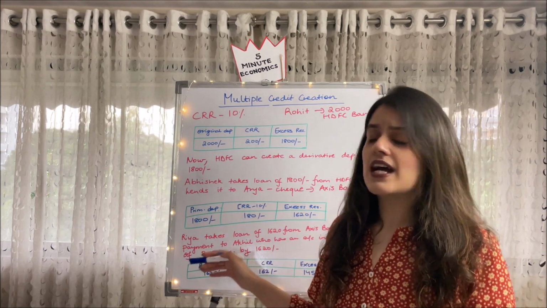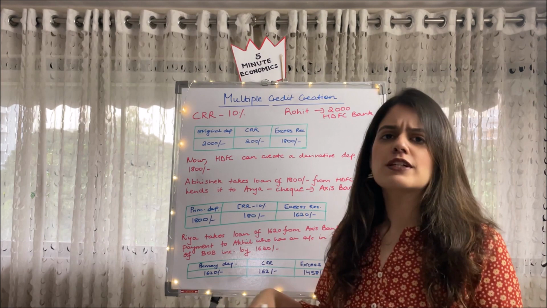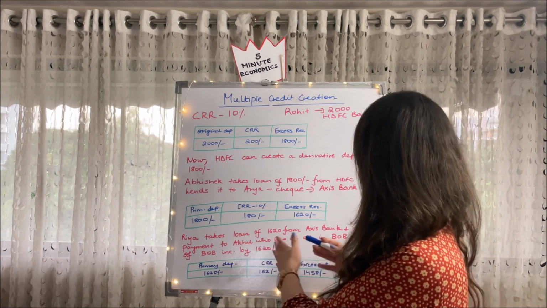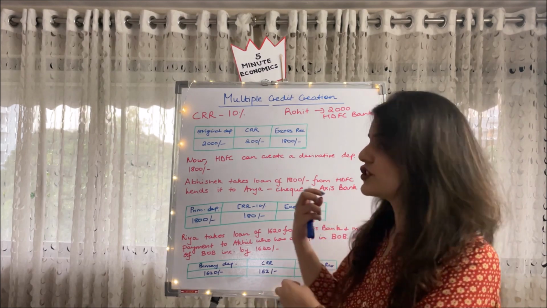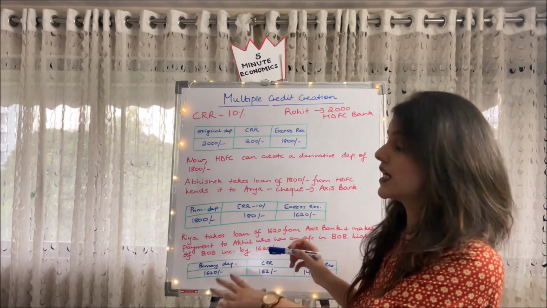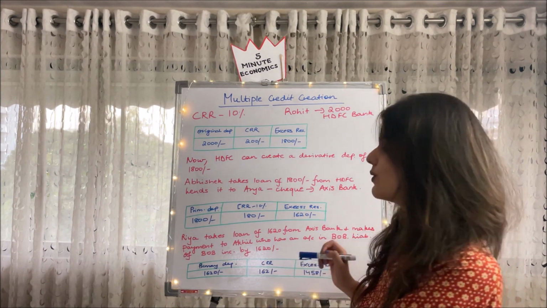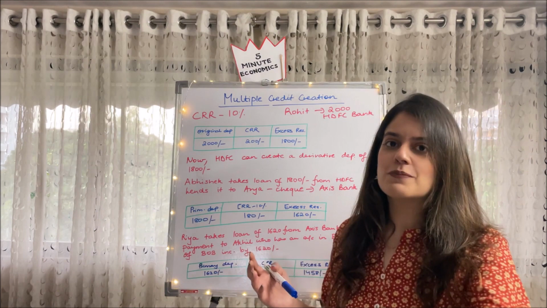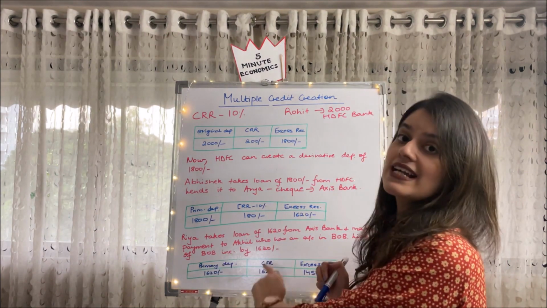Now Ria comes and takes a loan of 1620 rupees from Axis Bank and further makes a payment to Akhil, who has an account in Bank of Baroda. Ria gives it to Akhil in the form of a check, or maybe transfers it to his account directly. He has an account in Bank of Baroda. So now the liabilities, I hope you know that deposits are liabilities, of Bank of Baroda increase by 1620.